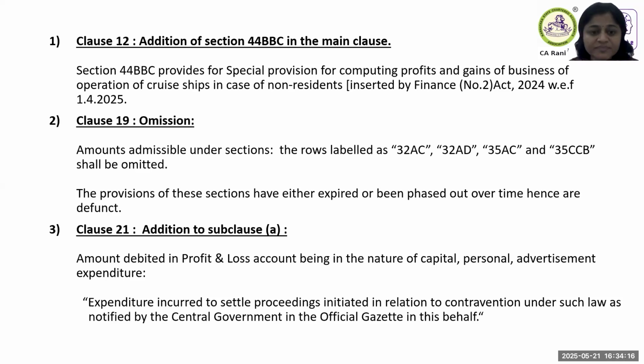Then clause 21. Here, there was a notification dated 38/2025. As you know, at present under section 37 there was a disallowance of penalties. Any payment made in the nature of penalties for violation of law or non-compliance of the law was a disallowance under section 37(1), which is a general clause wherein expenses incurred wholly and exclusively for the purpose of the business are being claimed.